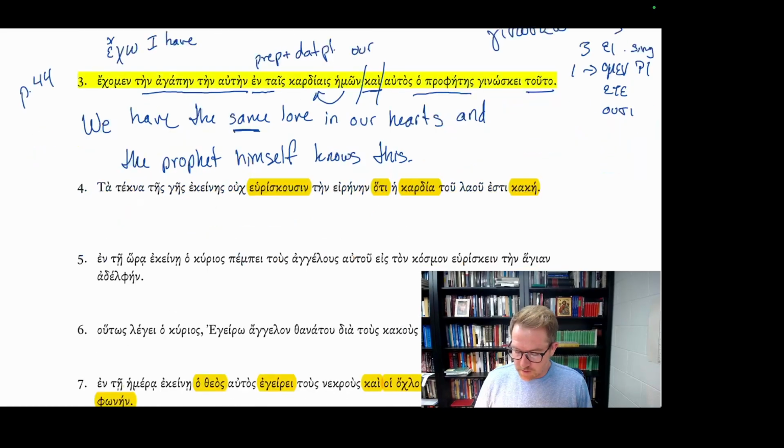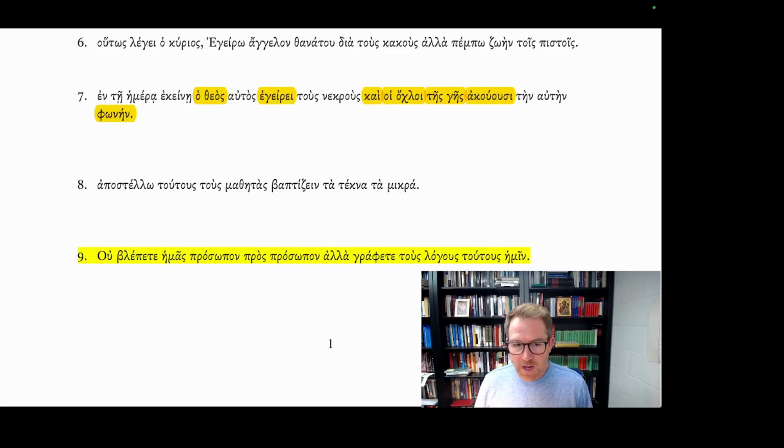Let's look at another example. Sentence number 9. Ublepete hemas prosopon tes, alla graphete tus lagus tutus hemin.